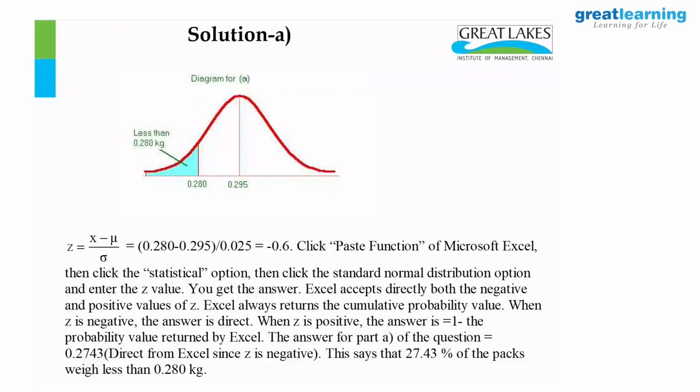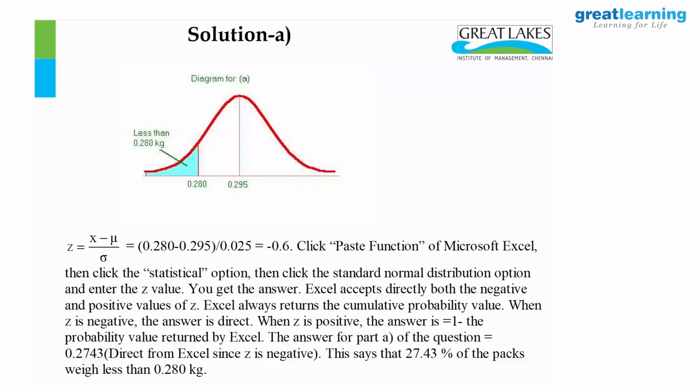If I express this distribution in Z units, let me draw the diagram and explain this to you. Supposing this is 0.295 and let's say this is 0.28. This is my x.